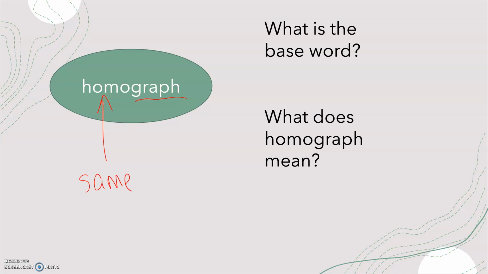So, graph is something that is written or recorded. So, a homograph means something that is written or recorded the same. So, usually two words that are written the same, like let's say read.